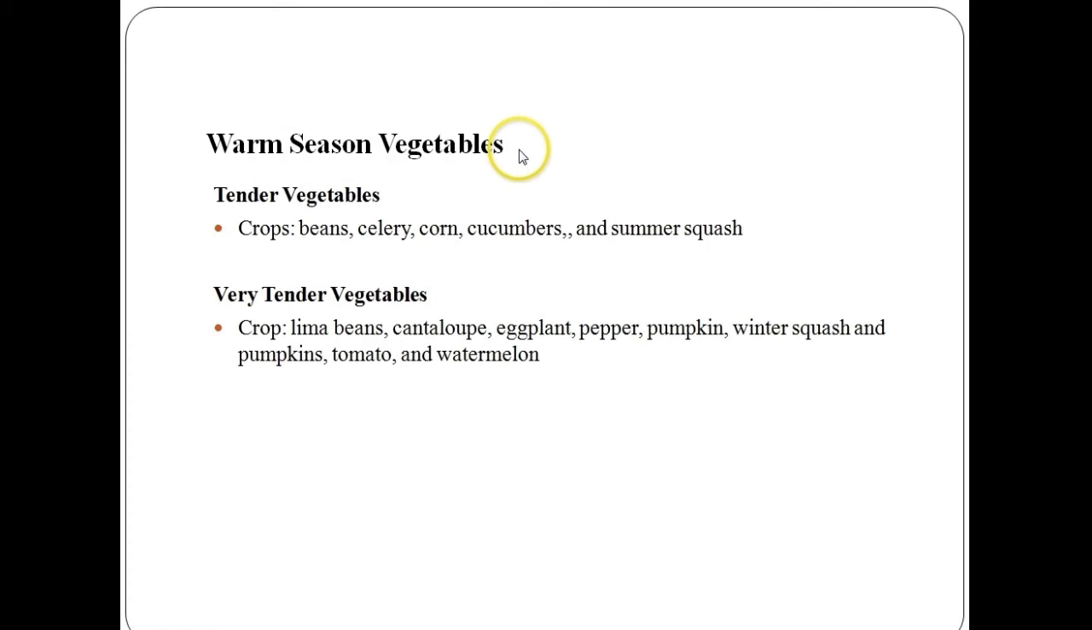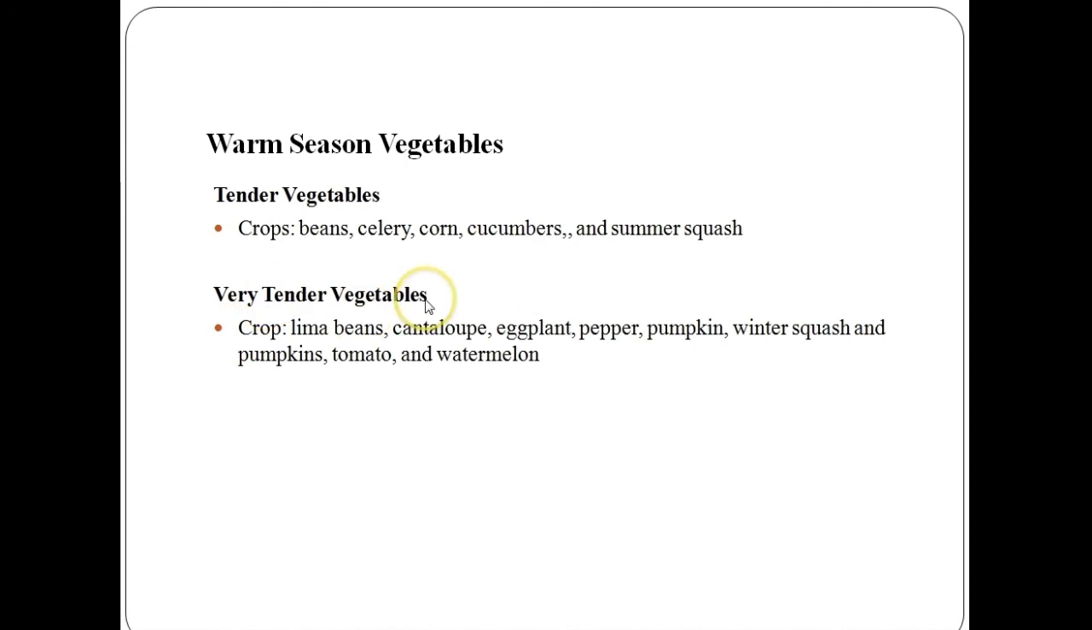Warm season vegetables. Warm season vegetables require daytime temperatures above 60 °F. They prefer summer-like weather with temperatures between 70 °F and 95 °F. They are intolerant of frost and may be sensitive to cool spring winds. Under warm season vegetables, we have tender vegetables and very tender vegetables. Tender vegetable crops are beans, celery, corn, cucumber and summer squash. Tender vegetables grow with daytime temperatures above 55 °F and are intolerant of frost.